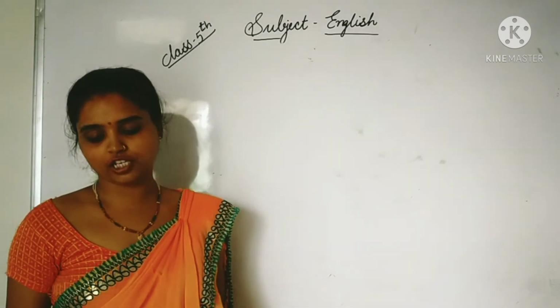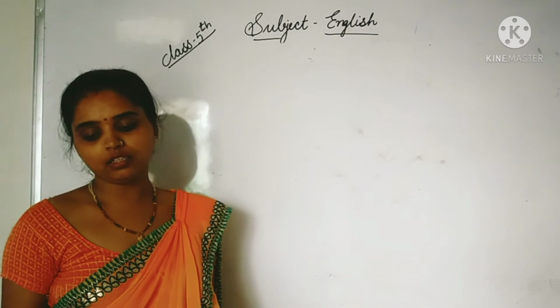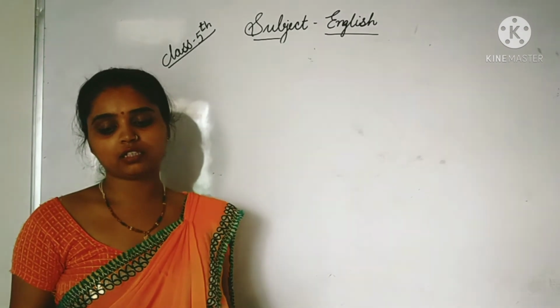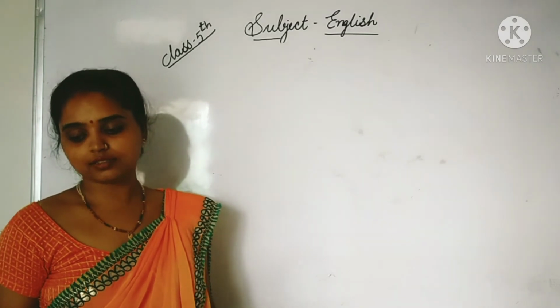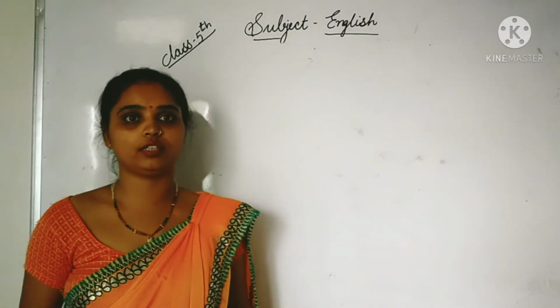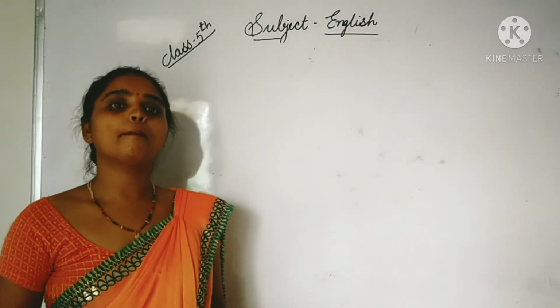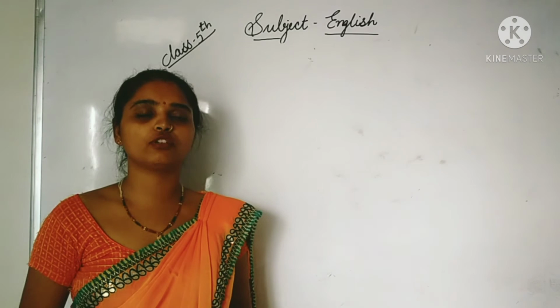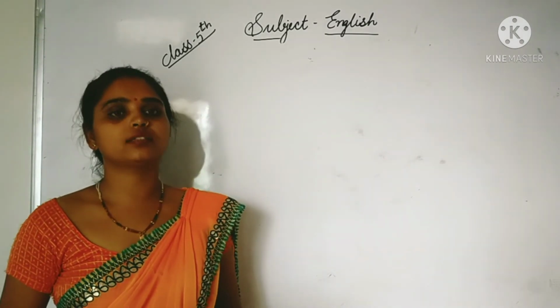The first question is: Maya is trying hard in school this semester, her father said. In this sentence, Maya is trying hard. So the first letter M will be capital, because Maya is the name of a person.